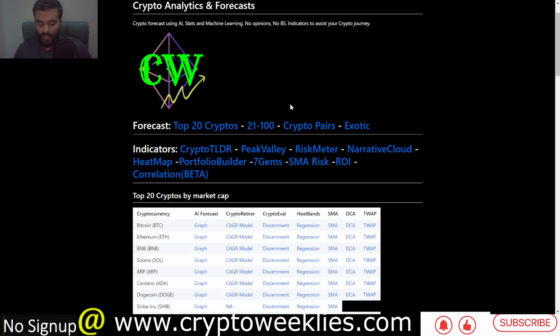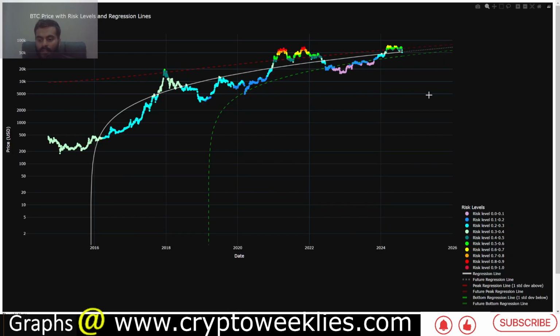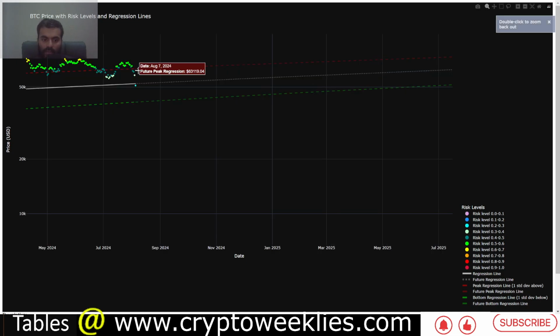The second model that we would like to discuss is the DCA model, per which the risk level associated with Bitcoin at this point in time is, if we zoom in a little, at least during the 5th of August, when the price was at around 50,000, around 0.3. So again, per this analysis, it's between the third and fourth best time to dollar cost average, definitely.